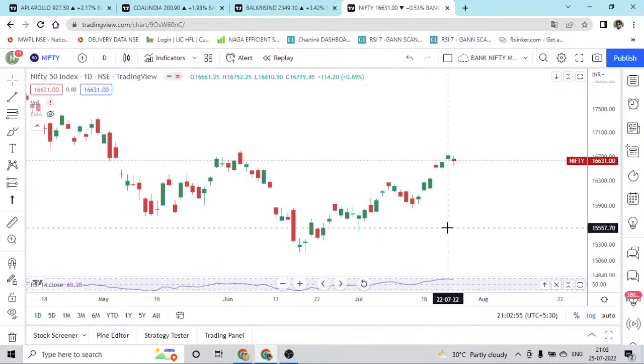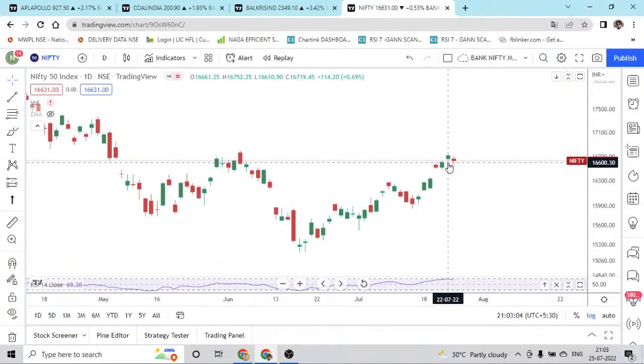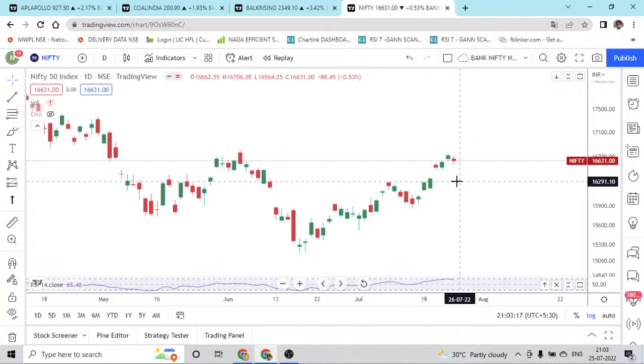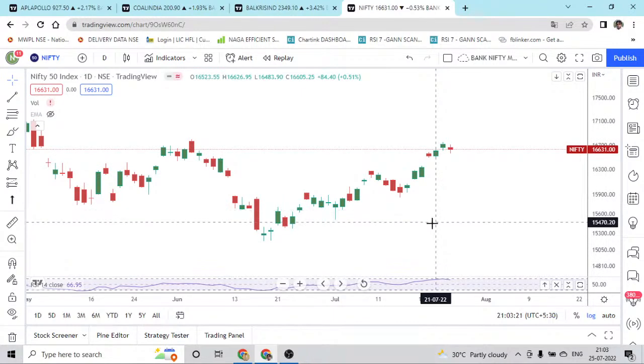So what will be the next path? The next move will definitely be making a higher low. Why? Because Nifty made a spinning top, that is the price action, and today it has given a confirmation, another spinning top which has closed below yesterday's low. So definitely the confirmation has come for moving to the downside. And what is the next structure? We need to look for any patterns.